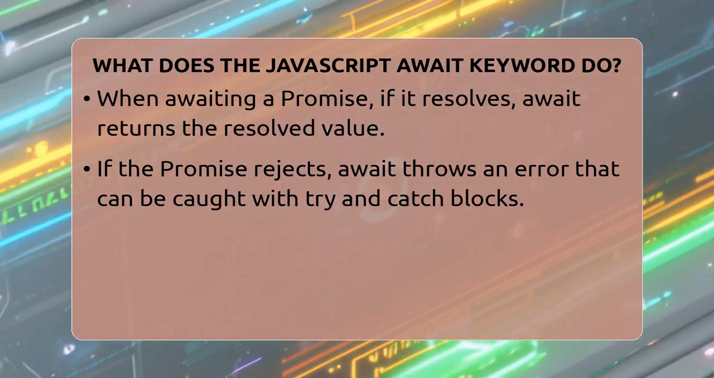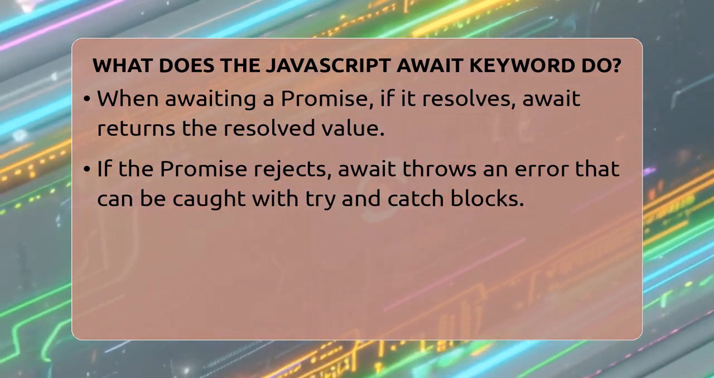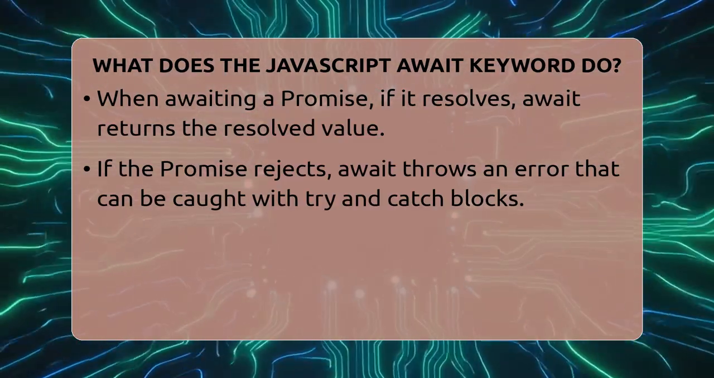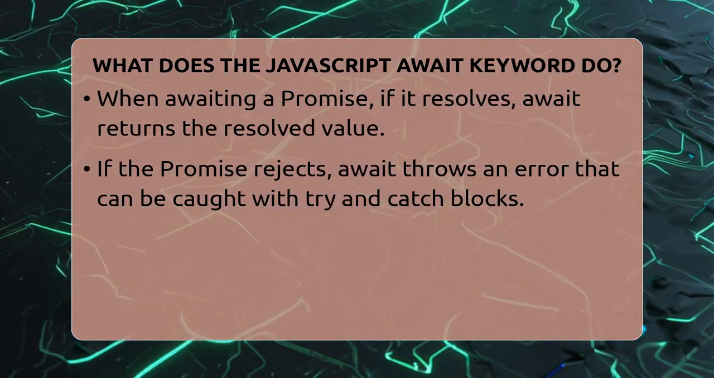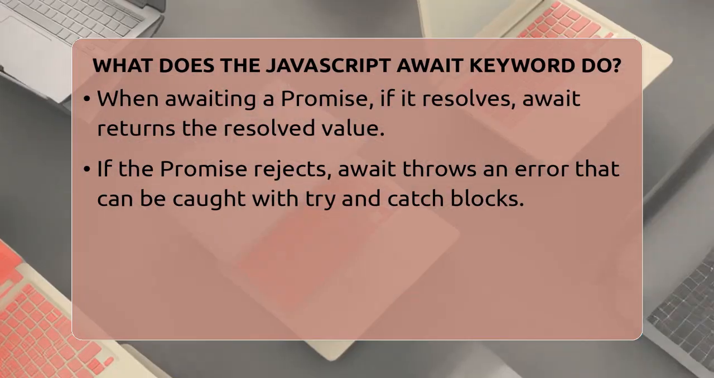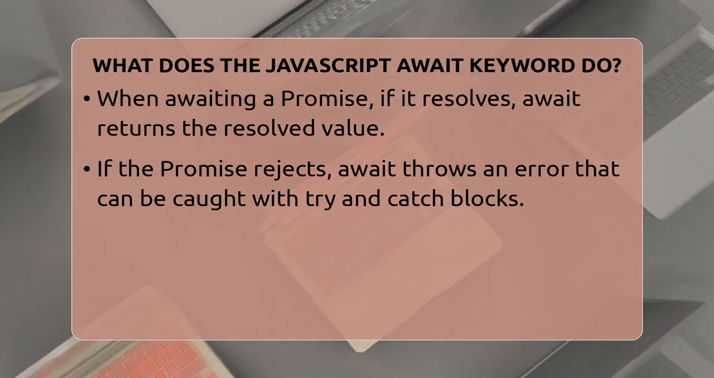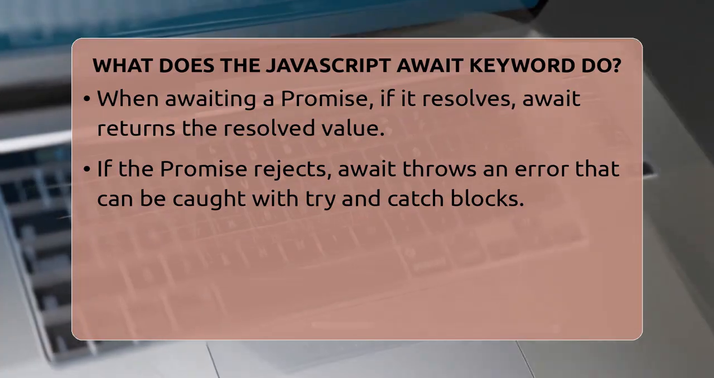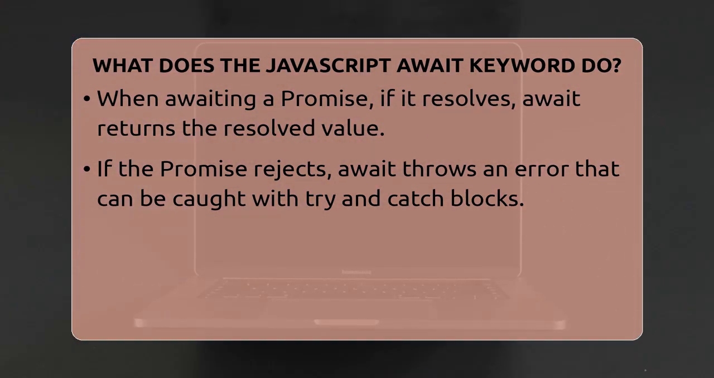When JavaScript hits an await statement, it stops executing that function until the promise it's waiting for is either fulfilled or rejected. If the promise is fulfilled, await returns the value that the promise resolves with. If the promise is rejected, await throws an error, which you can catch with a try and catch block. This makes error handling much easier compared to older methods.